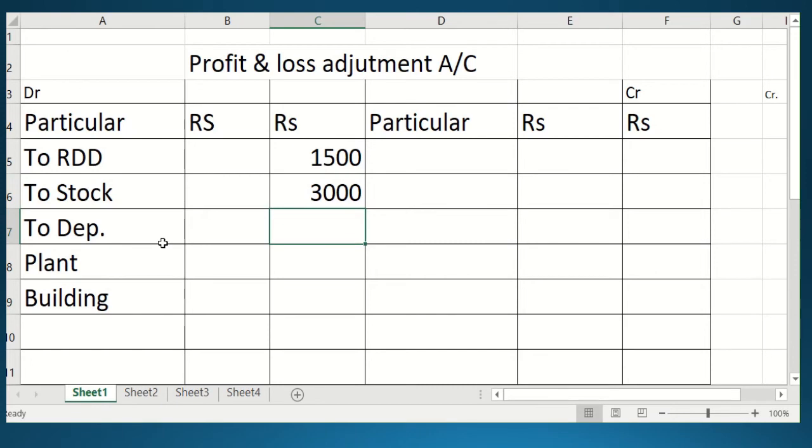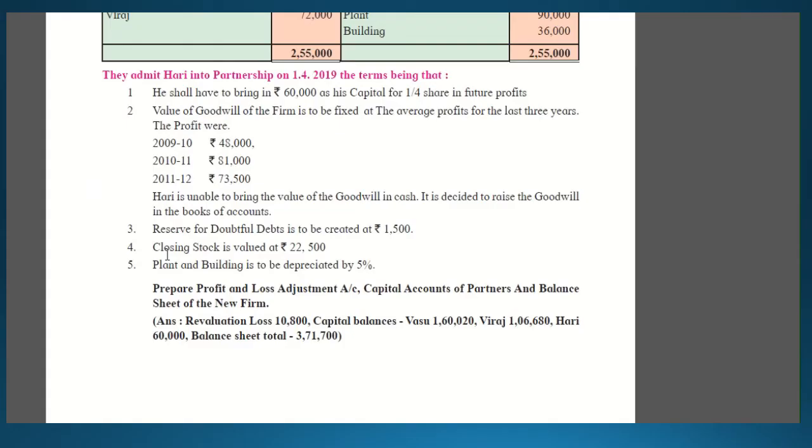After that, you will show the depreciation at 5%. So what is the plant amount? 90,000. What is the building amount? 36,000. So what will be 5% of 90,000? 4,500. And 5% of 36,000, the building amount? 1,800.